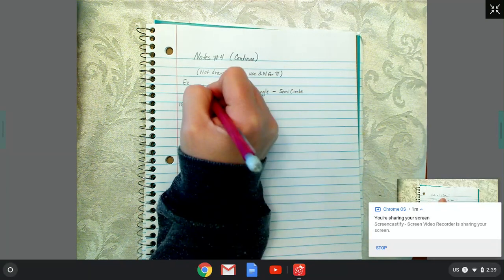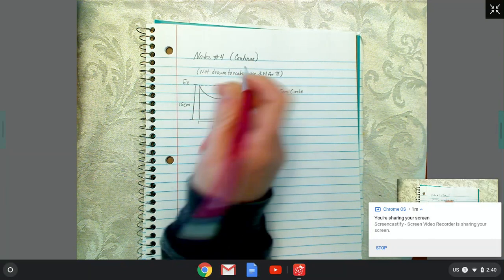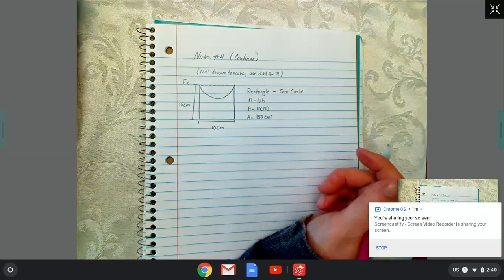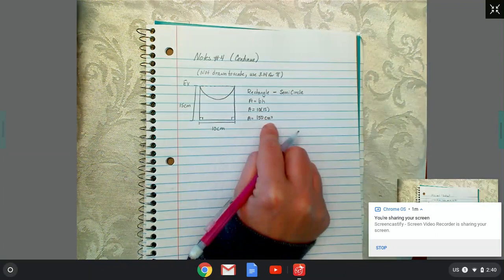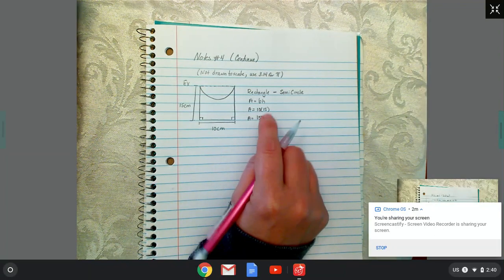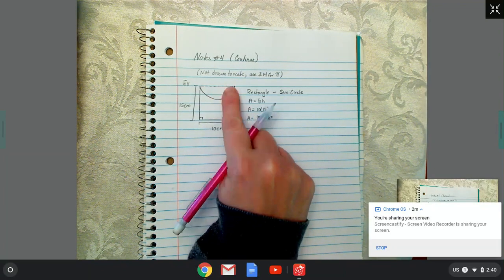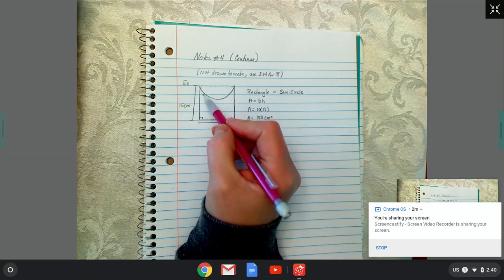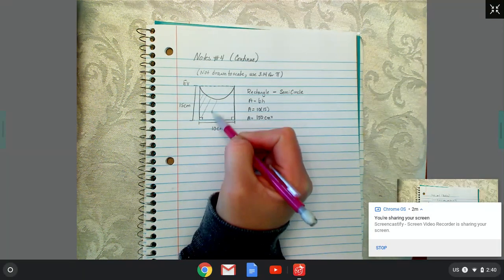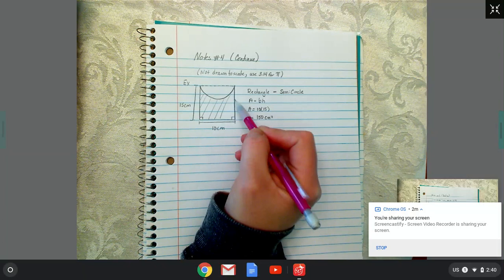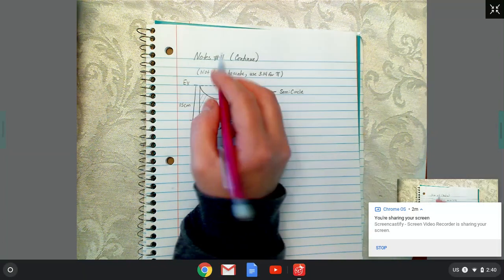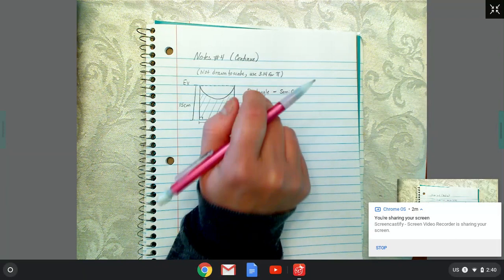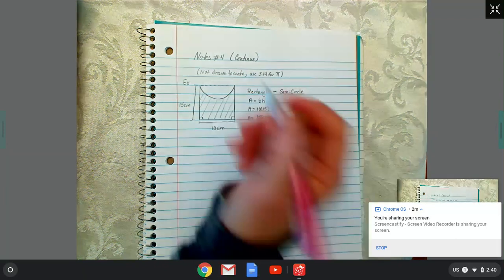That is the area if this was not missing. If it was a full rectangle, we would say the area is 150 and be done. But because we have this shape missing out of it, all we're really finding the area of is this shaded part. We have a part missing at the top, so we want to do half a circle subtracted off this rectangular area.